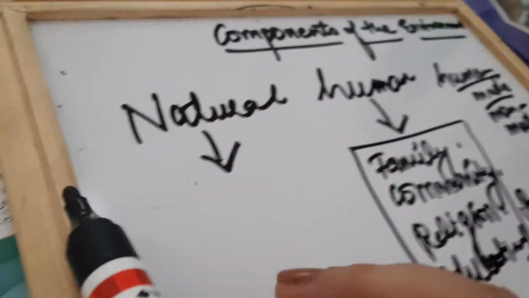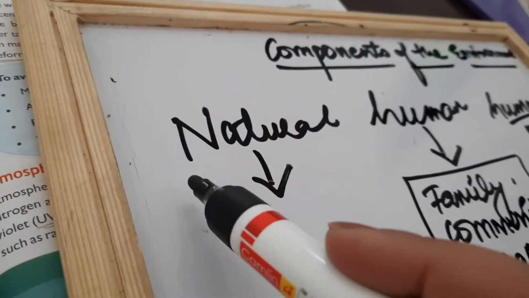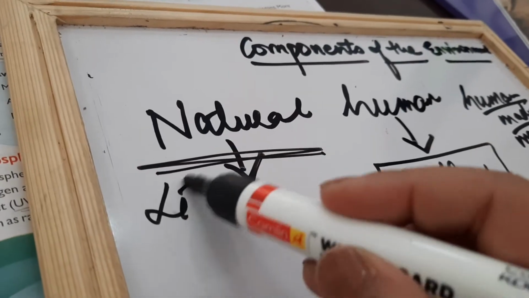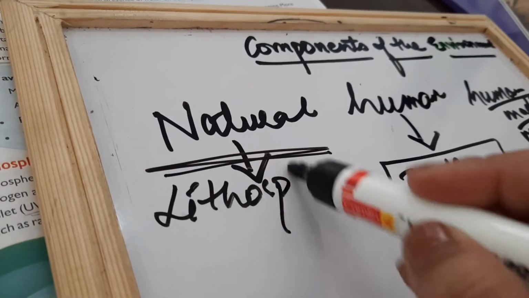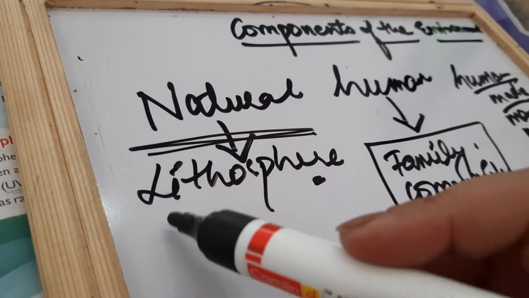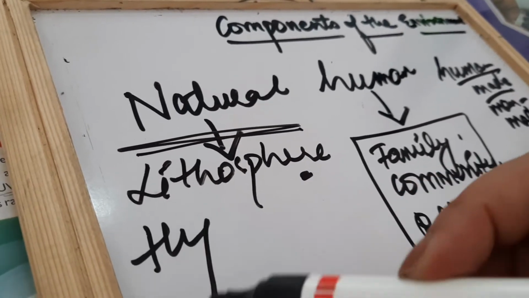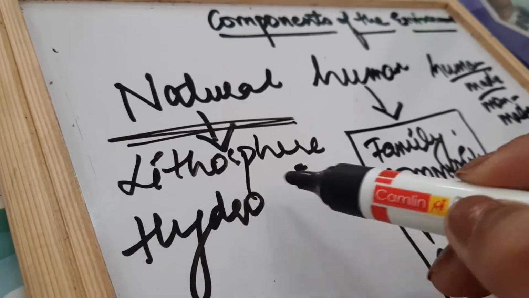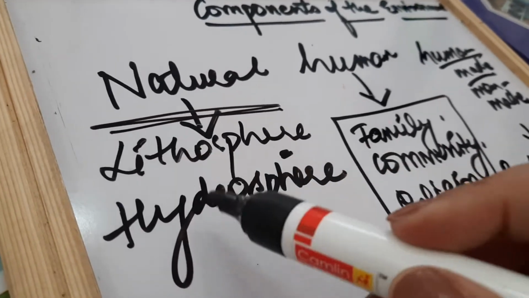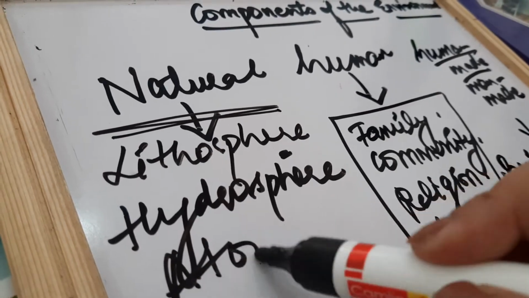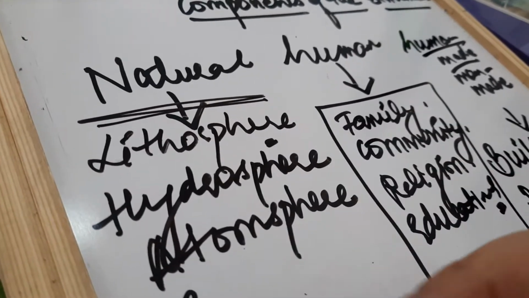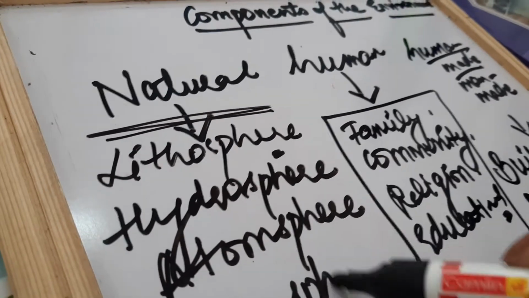And then is the natural one. What is there in the natural ones? Further components. The first one is lithosphere. So today we will be focusing on these. What is there in the lithosphere? Then we have hydrosphere. Then we have atmosphere, perfect. Then we have biosphere. 3 of them are very easy.